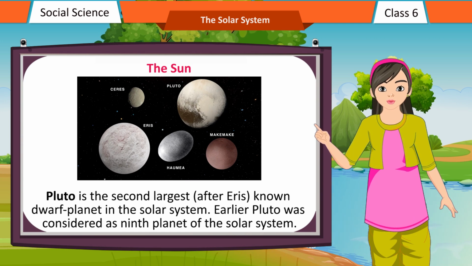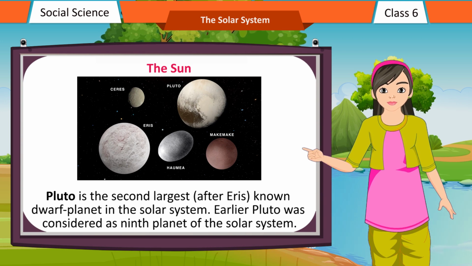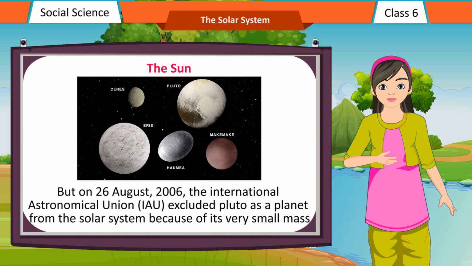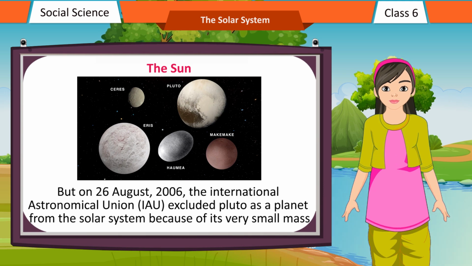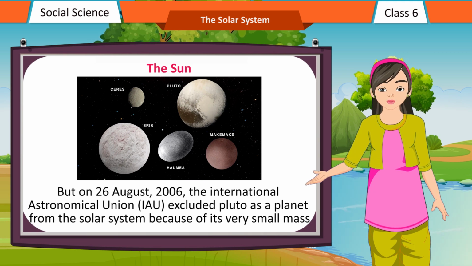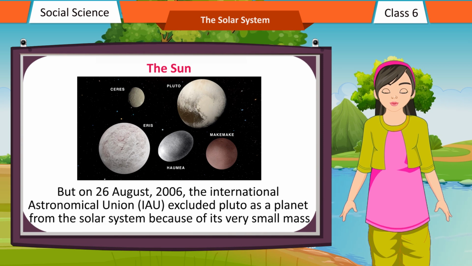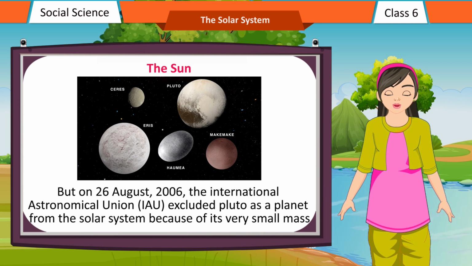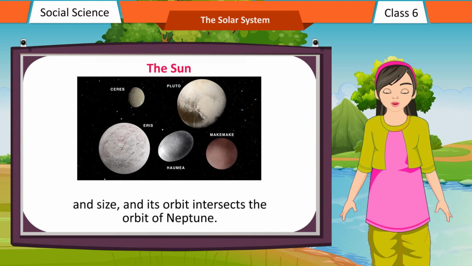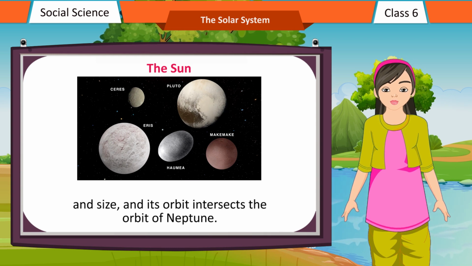Earlier Pluto was considered as the 9th planet of the solar system. But on 26 August 2006, the International Astronomical Union, IAU, excluded Pluto as a planet from the solar system because of its very small mass and size, and its orbit intersects the orbit of Neptune.